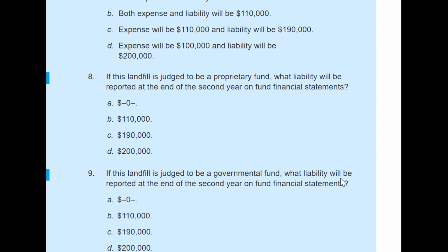If they pay cash, they will show cash as a credit. But since they are not paying anything, they will not record any liabilities for this governmental fund, which may be considered a type of general fund. So I'd say if it's a governmental fund, then the amount of liability will be 0.